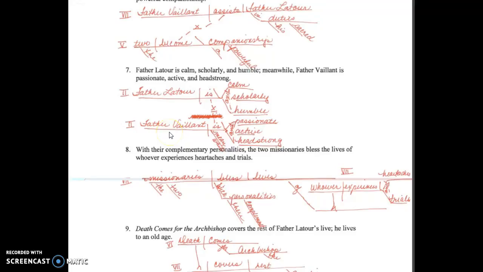And then the next sentence is exactly the same, just a different subject and different adjectives. One thing that a lot of you missed is the "meanwhile." That is not a conjunctive adverb that goes in between. It's an adverb answering the question when. So it goes below the verb as an adverb in the second clause.